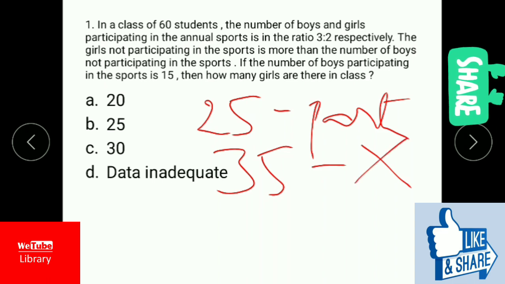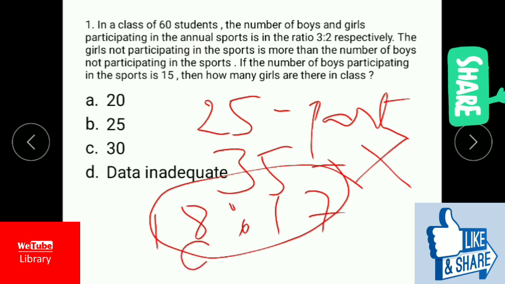They have said that the number of girls not participating in the sports is more than the number of boys not participating in the sports. So it means that, out of 35, we can divide it as 17. The given condition is girls are more, so you take it as 18:17, 18 girls and 17 boys.